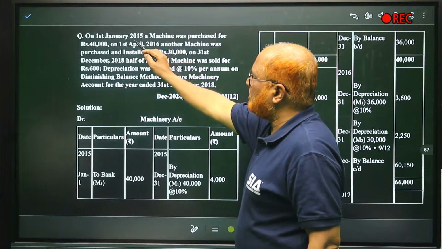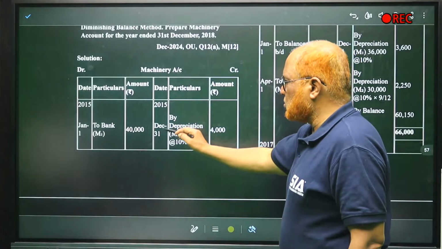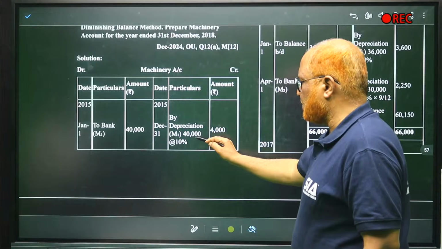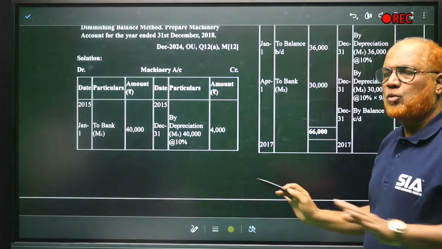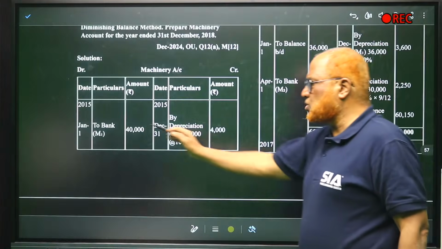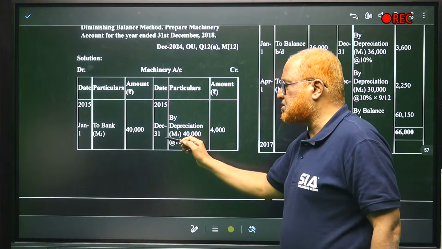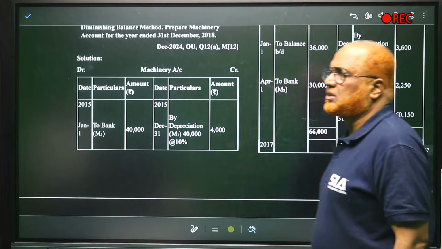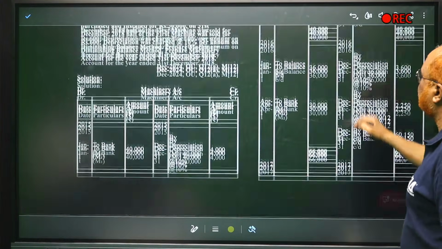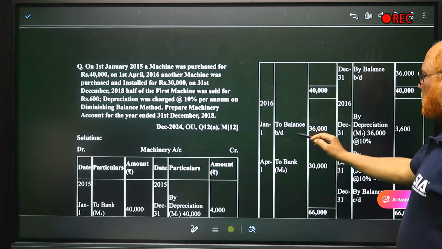So 1st January to 31st December we will close. 2015 December 31 by depreciation. 40,000 into 10%, 4,000. First year full depreciation. Machine purchased on January 1st and we close the accounts on December 31st. So 1 year depreciation. So 40,000 minus 4,000, 36,000 is the balance. Balance carried down 36,000 and balance brought down 36,000.